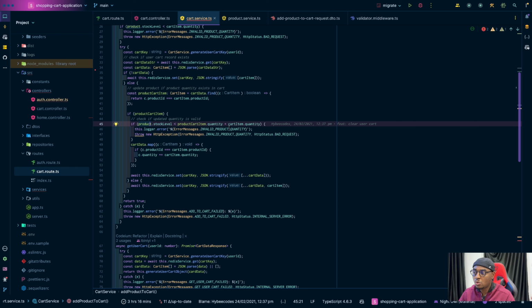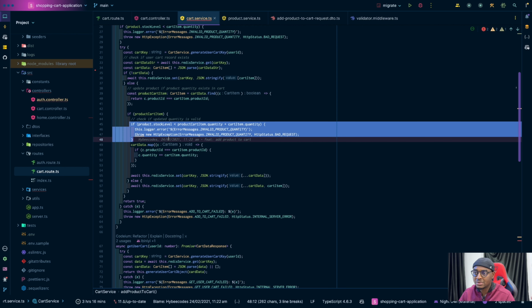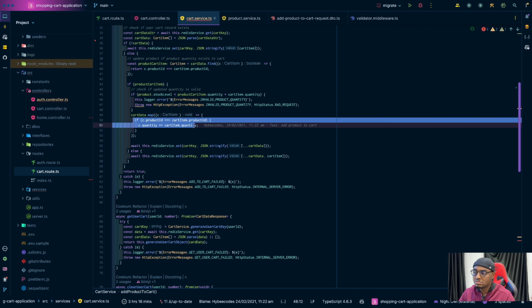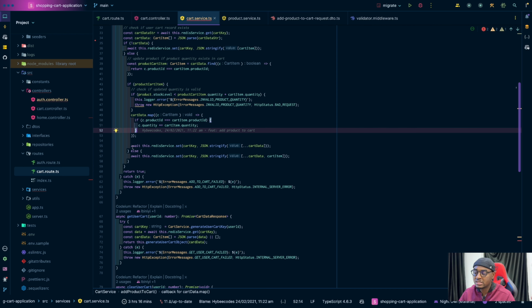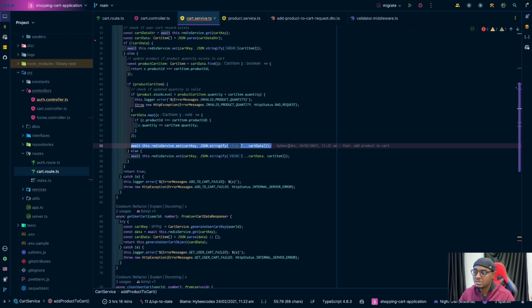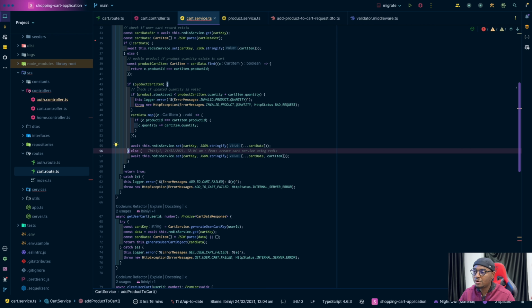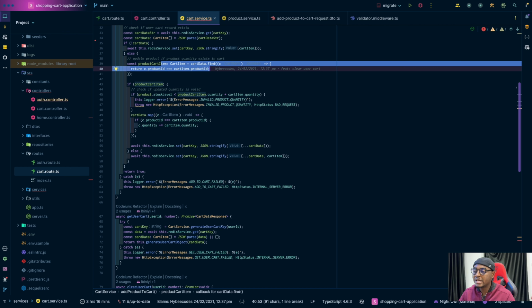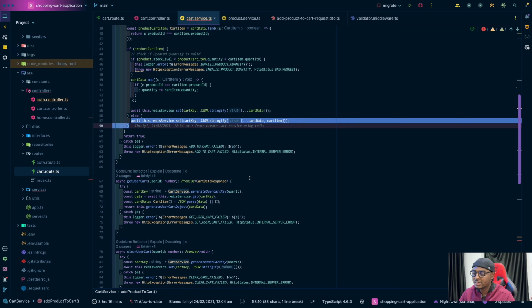I'm trying to make sure that the quantity that is in the cart plus the new quantity that is being sent, right? If you add them together, is less than the quantity we have in stock. So that's the whole thing that is happening here. And then if there is no issue there, all I do is just increment the quantity and I push it back into Redis. Then that's it. So what's this? If product, if product cart item exists in the data in Redis. If it doesn't exist, then we just push it inside. Exactly.